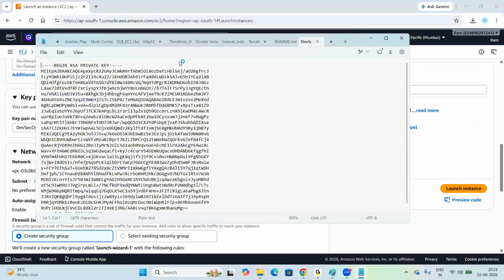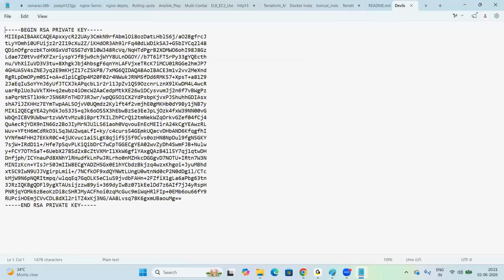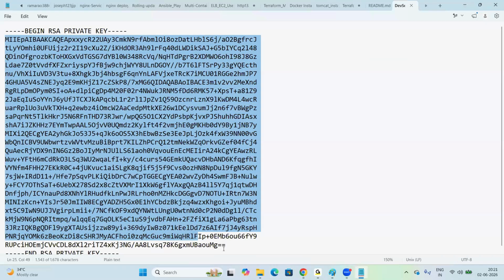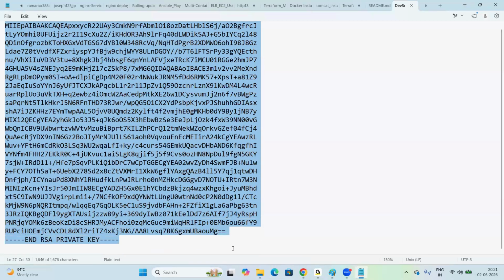Look at my screen, everyone. So this is the key provided by AWS, right? Can anyone hack this key? This much of key, is it possible to hack? Can we hack this key? No, right? So this is the level of security provided by AWS.